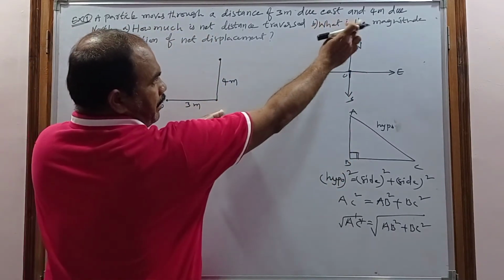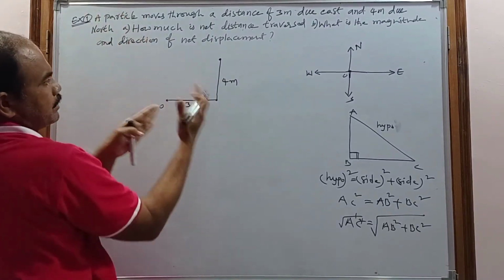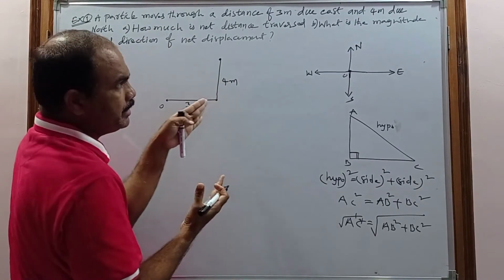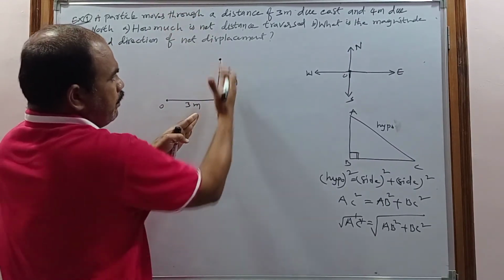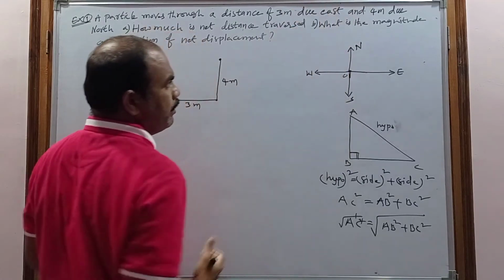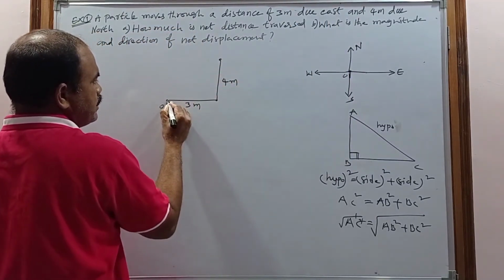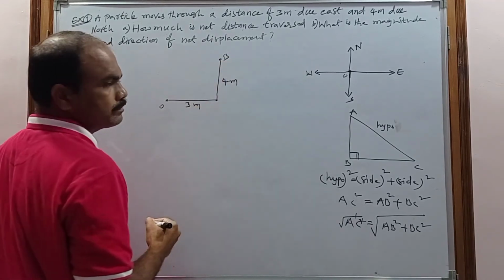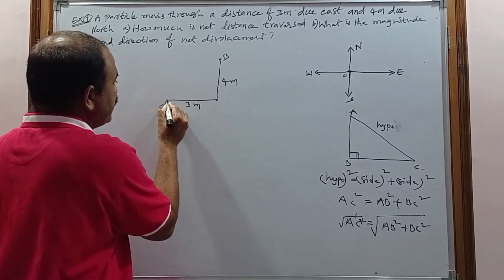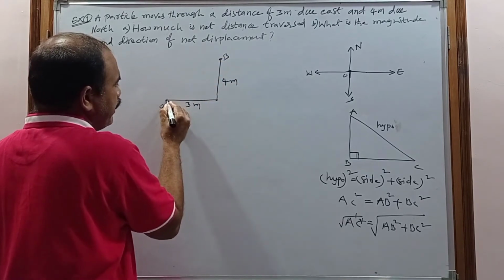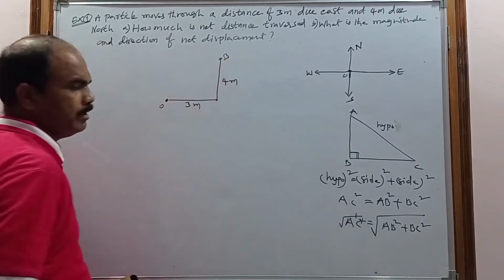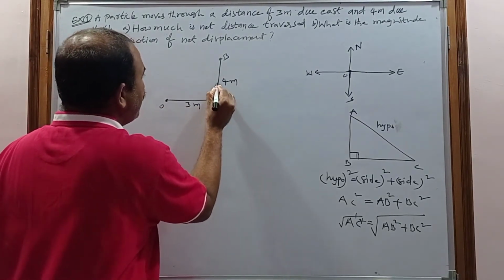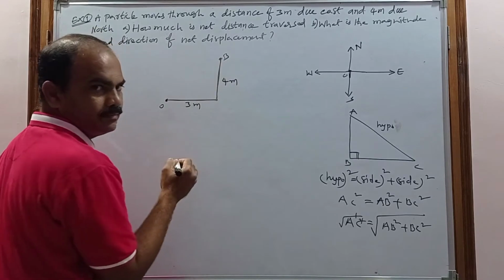And then what happened: 4 meters due north, after covering the 3 meters in the direction of east. Then it will be turned to the north, and now it will move in the direction of the north, upward, and finally reaches here. This is the initial point, this is the final point. Now consider this final point to be B. So this is the initial position of the particle and this is the final position of the particle, and this is the path covered. This is called the path.